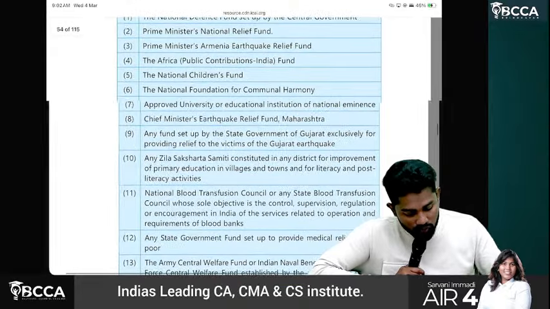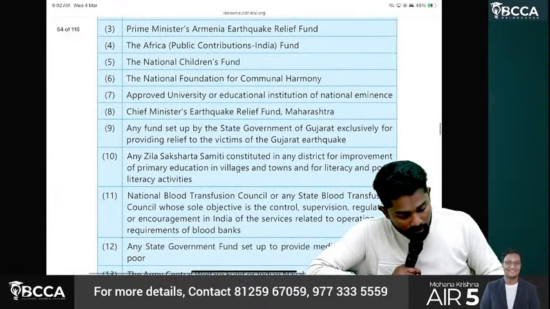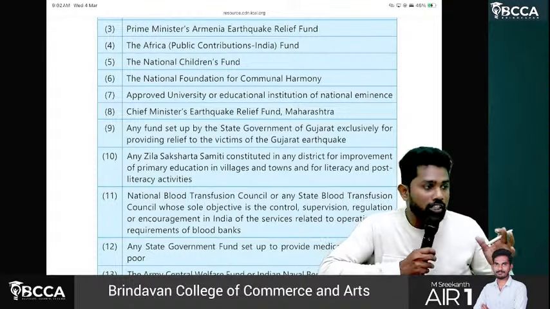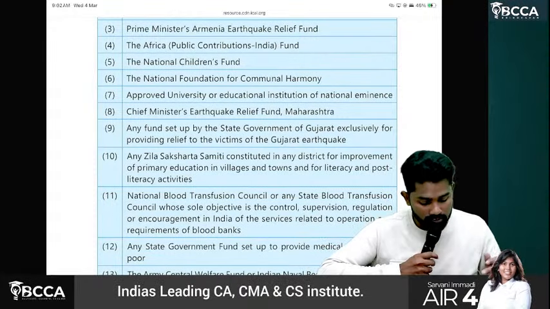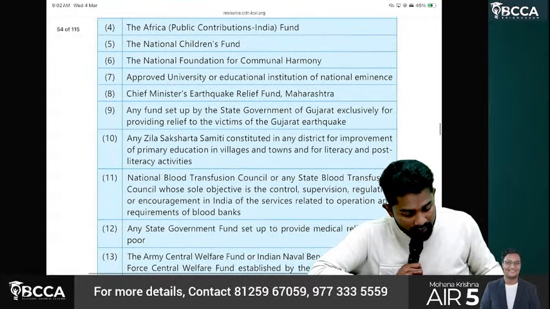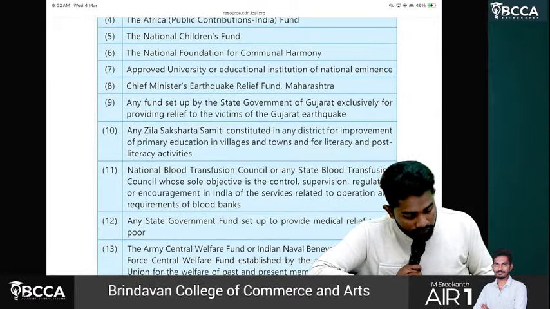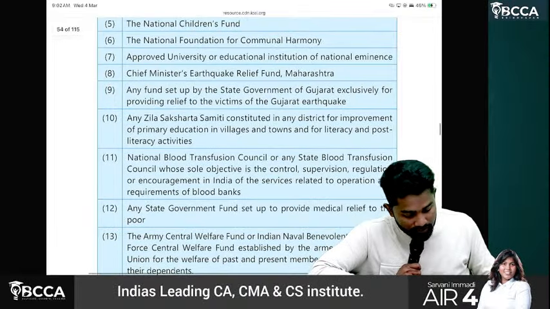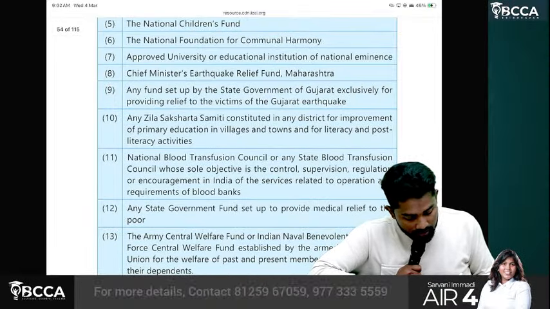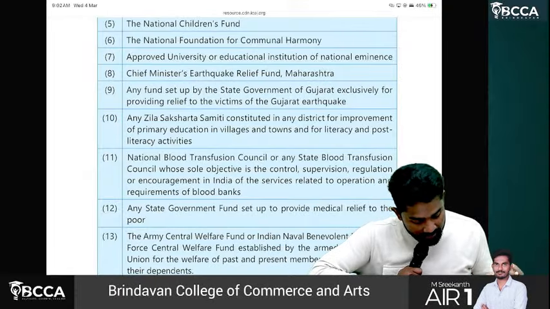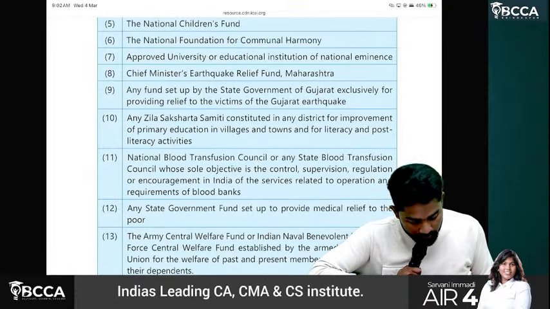National Foundation of Communal Harmony. Approved university or educational institution of national eminence, that money will be used to construct these universities. Chief Minister's Earthquake Relief Fund, Maharashtra. State Government of Gujarat Relief, Gujarat Earthquake Relief Fund. Zila Saksharta Samiti constituted in any district for improvement of primary education.